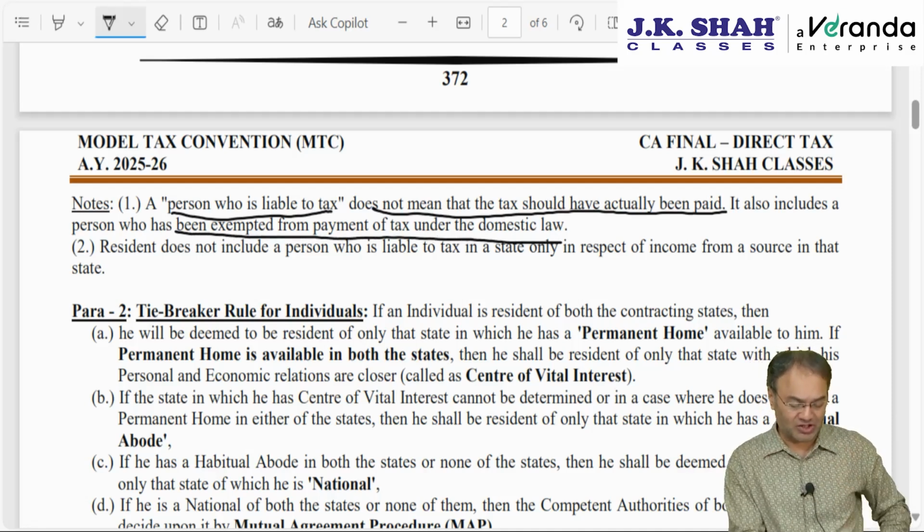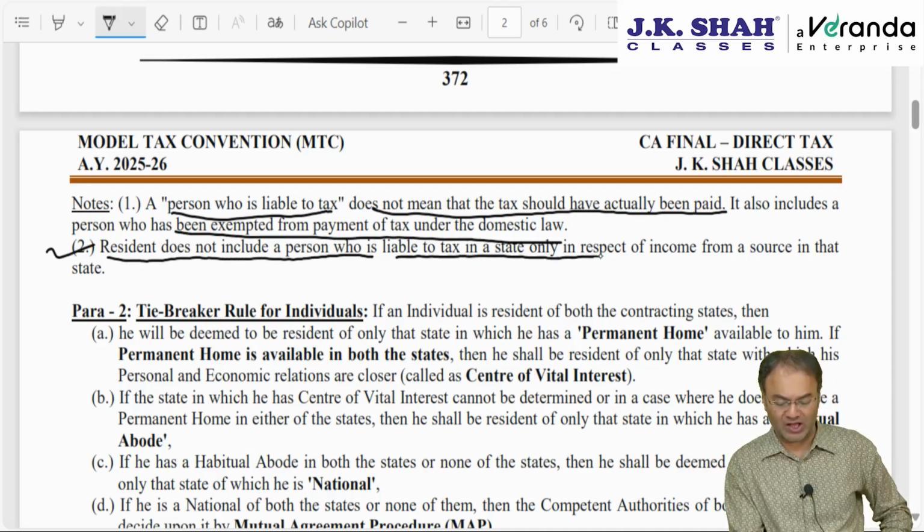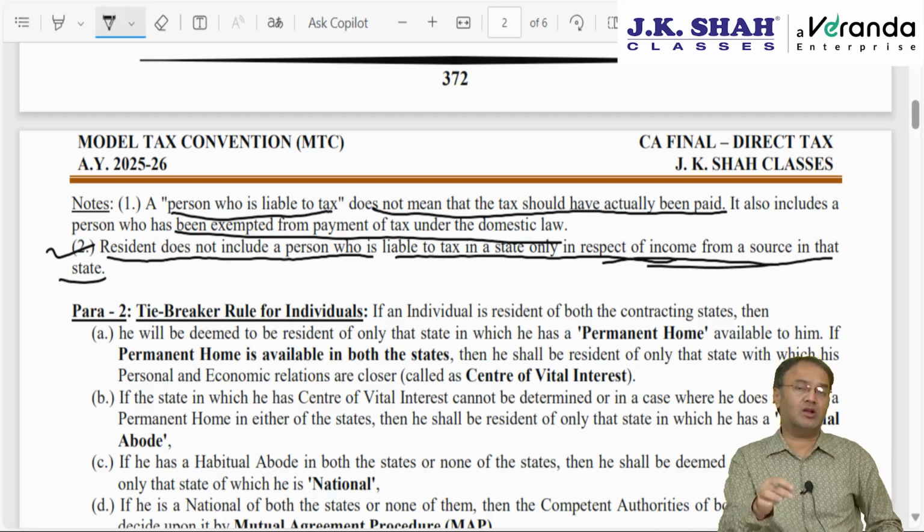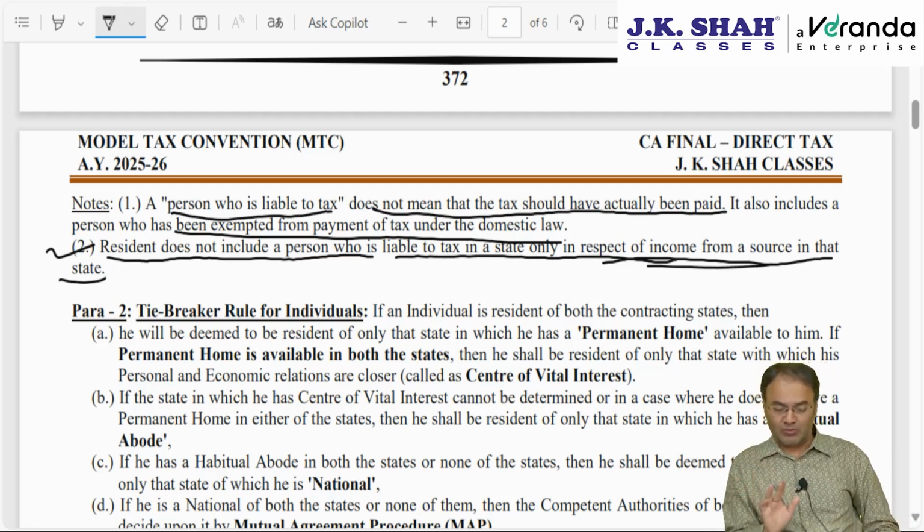Resident does not include a person who is liable to tax in that state only in respect of income from source in that state. Okay, so it should include a person who is liable to pay tax in that country because he is resident. Ultimately, residential status will not be governed by Article 4. Residential status will be decided as per domestic law only.